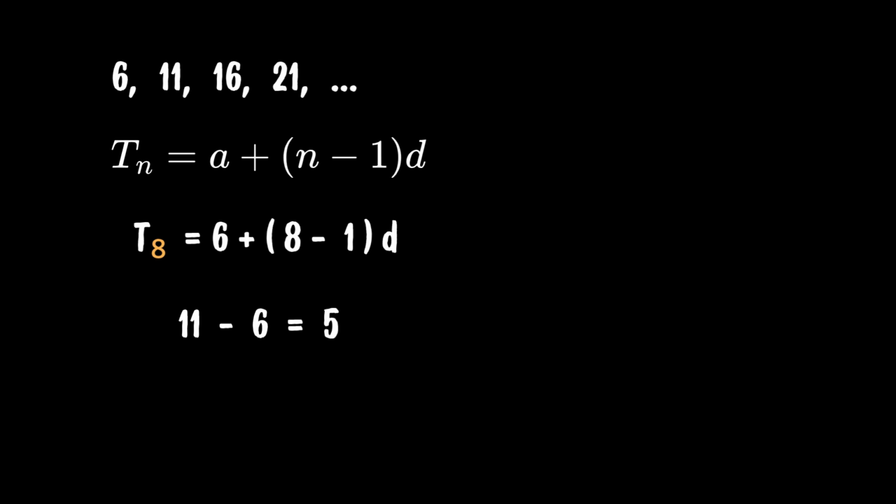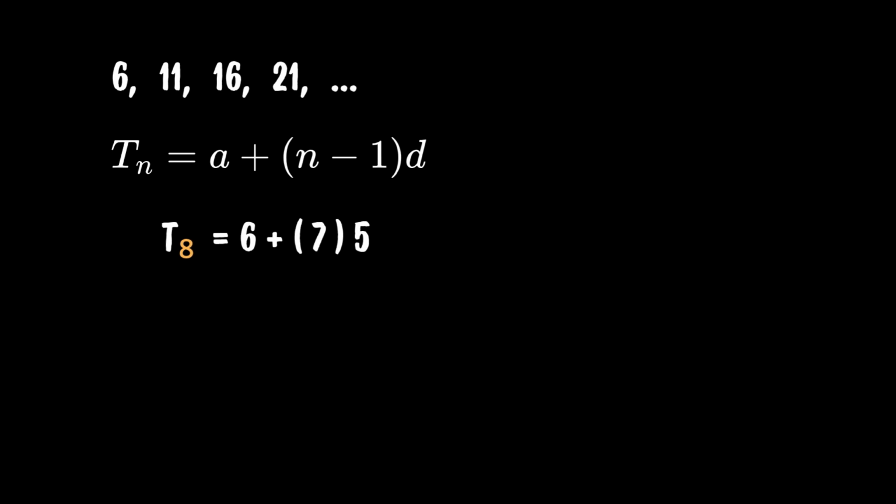11 minus 6, this gives us 5. So we add this and solve. 8 minus 1, 7. 7 times 5, 35. 6 plus 35 gives us 41. So we already have the common difference. Let's solve for the 13th term. Place in all known values. Subtracting this gives us 12. 12 times 5, 60. 6 plus 60, and the answer is 66.